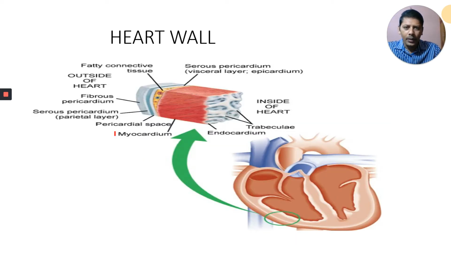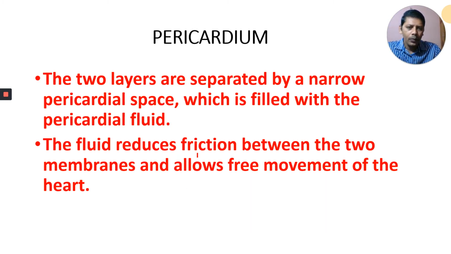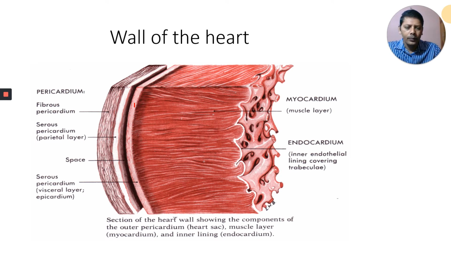Observe here. What is this one? Pericardium. The heart is covered by a double-walled pericardium. This is one wall, and this is the other wall. The pericardium has two parts. This part is the fibrous pericardium, and the second one is the serous pericardium.